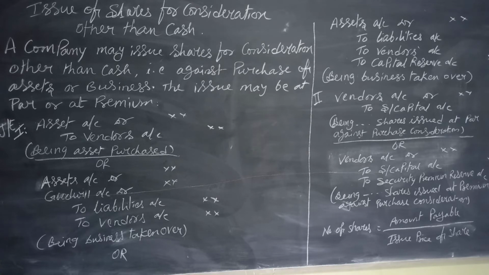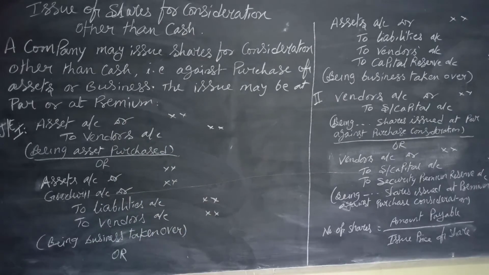Here shares may be issued at par or at premium. Vendor's account debit to share capital, being a given number of shares issued at par against purchase consideration. At par means at face value.